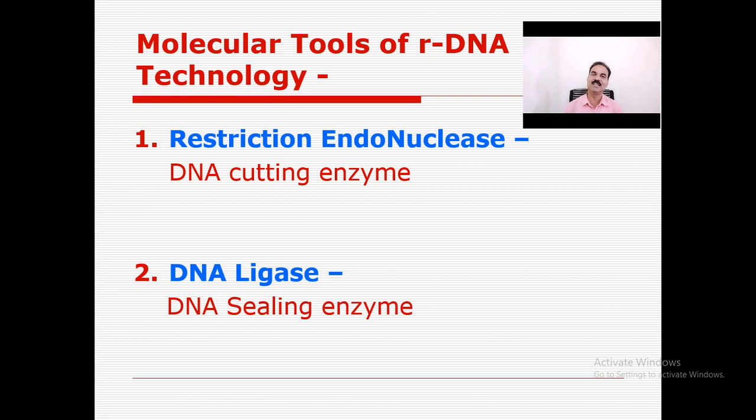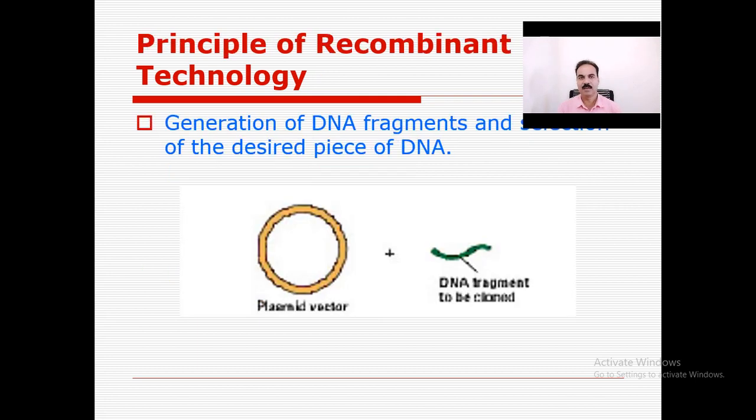And second, that is the DNA ligase. DNA ligase is the DNA sealing enzyme. It can join the gaps between two different DNA molecules and forms one combined or recombined DNA molecule. So these are restriction endonuclease and DNA ligase. These are the molecular tools specially used for recombinant DNA technology.